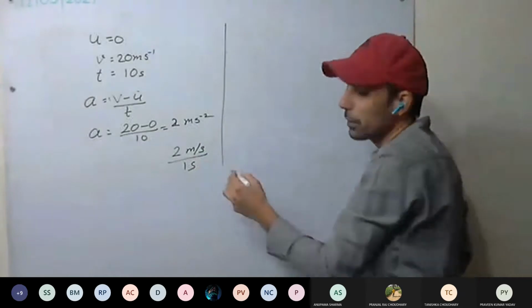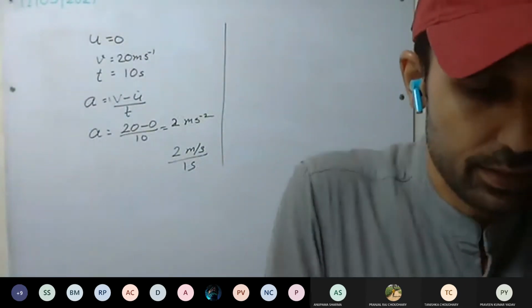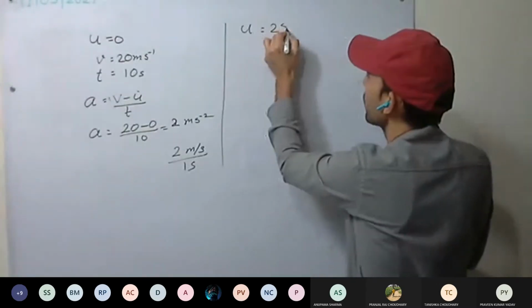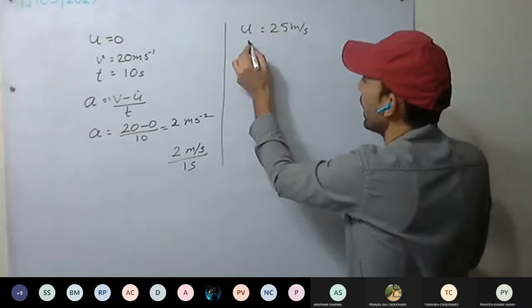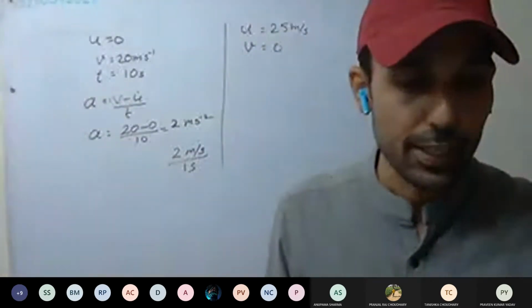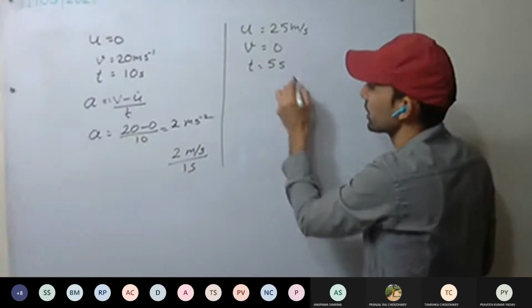Okay, see the next example. Initially moving with 25 meter per second, and it comes to rest. Rest means v equals 0, and the time taken is 5 seconds.